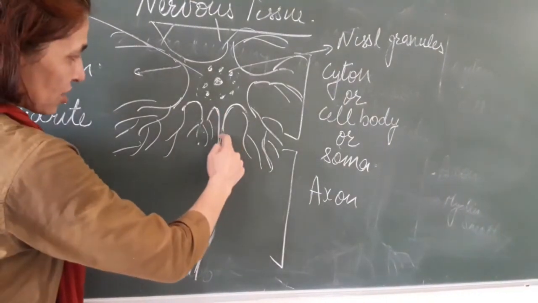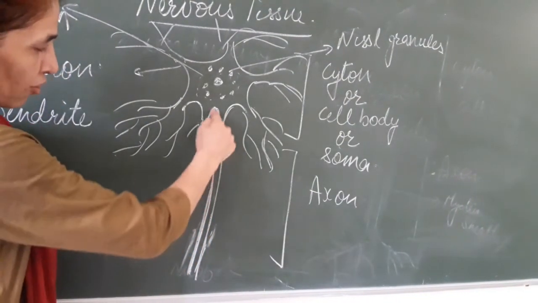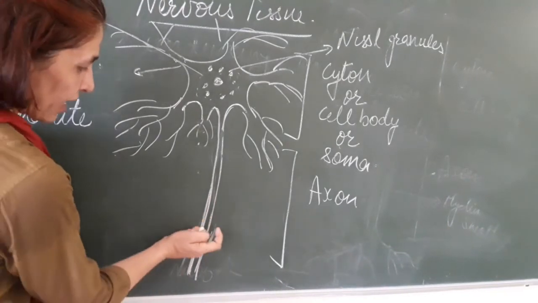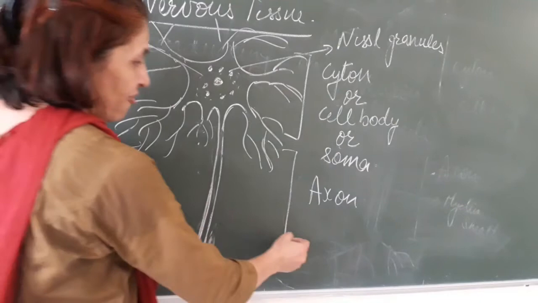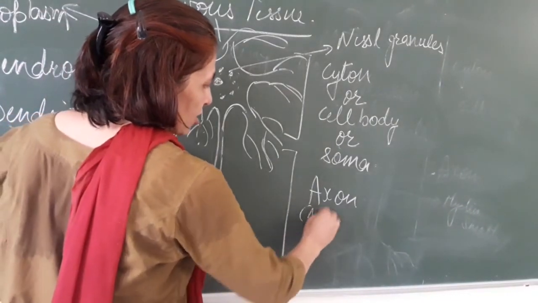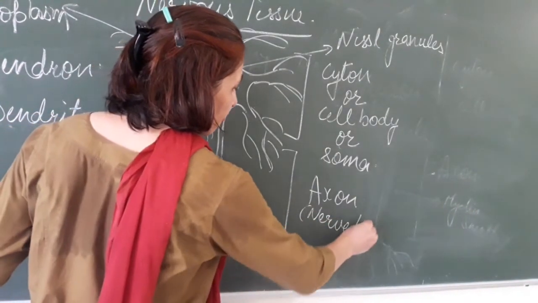One such extension, just now I told you, of the dendrite, is very long and it is called axon. This axon, if it is very long, is also named as nerve fiber.